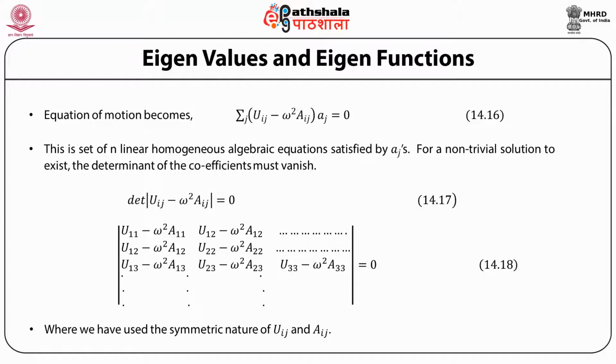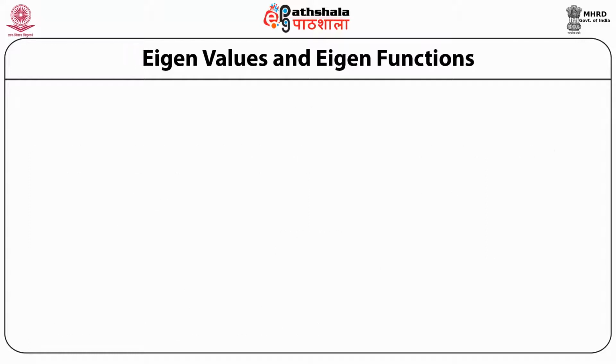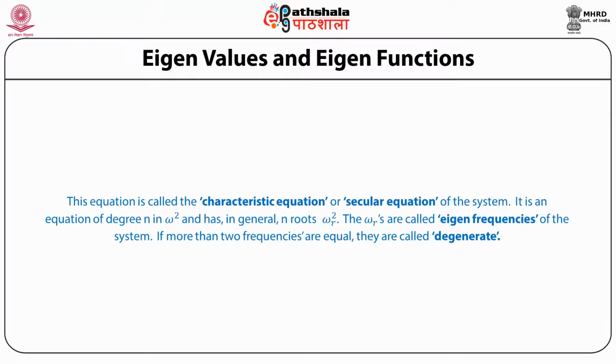Putting the determinant equal to 0 gives an equation which is called the characteristic equation or secular equation of the system. Since i and j vary from 1 to n, it is an equation of degree n in omega squared and therefore has in general n roots, omega 1 squared, omega 2 squared, and so on. The omega r's thus obtained are called the eigenfrequencies of the system. If two or more eigenfrequencies are equal, they are called degenerate.